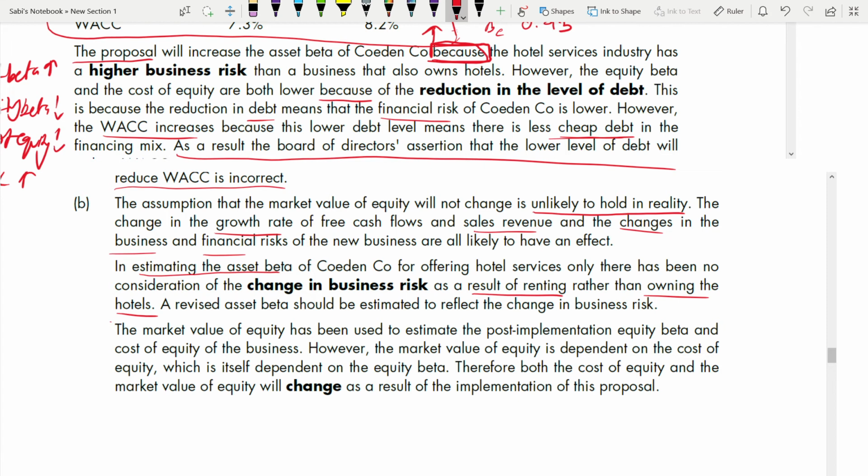Time yourself. You have to write in time. 1.8 minutes per mark. This is a 25 marks paper. So that means 25 into 1.8, 36 minutes you have to write on this. You also have to time how much time you're taking to think and how much time you are taking to write. There is no difference. You're thinking, you're planning the answer, you're writing, everything comes in that 36 minutes.